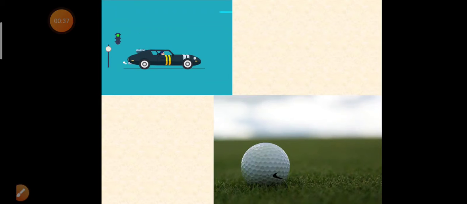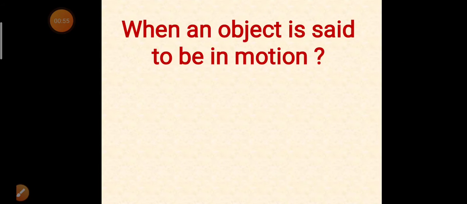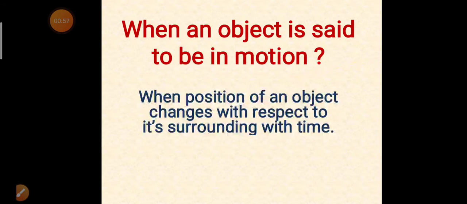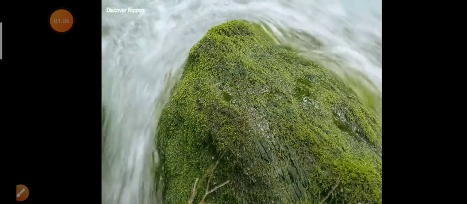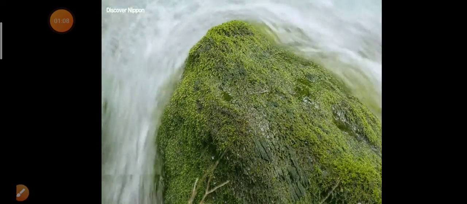If you analyze these two situations, then you can clearly see that this car is moving as its position is changing with respect to its surrounding, like with respect to this traffic pole. While this ball is at rest as its position is not changing with respect to its surrounding. Hence, when the position of an object changes with respect to its surrounding with time, that object is said to be in motion.